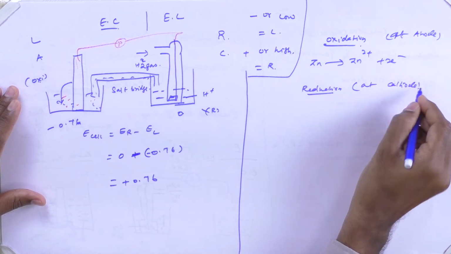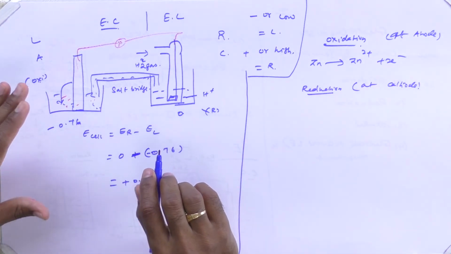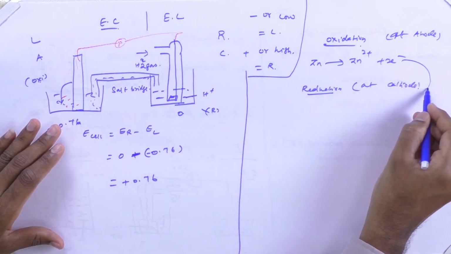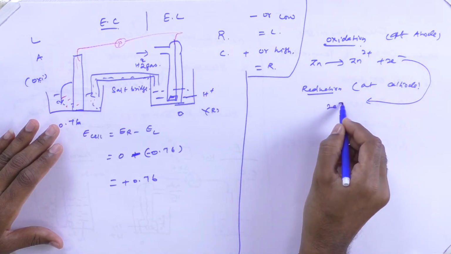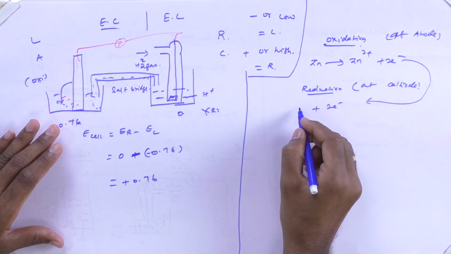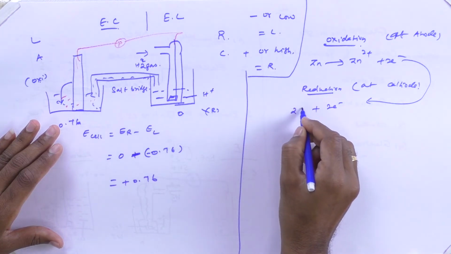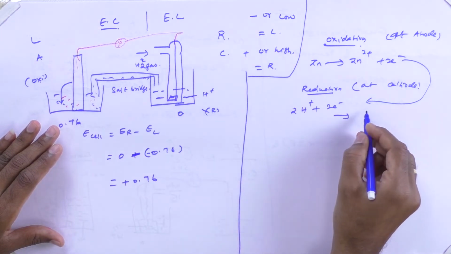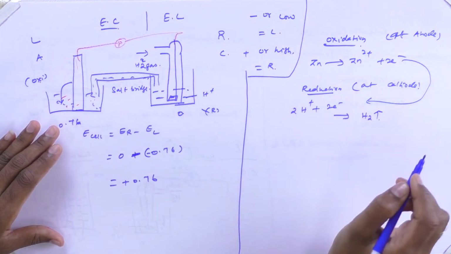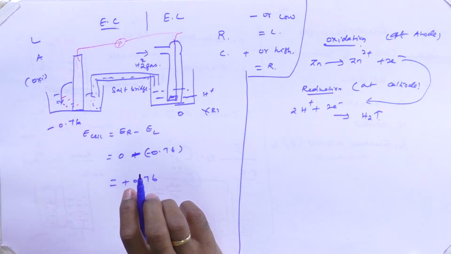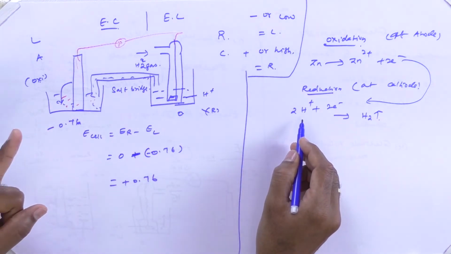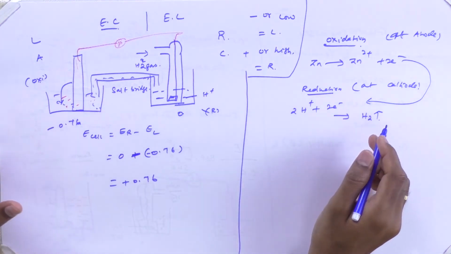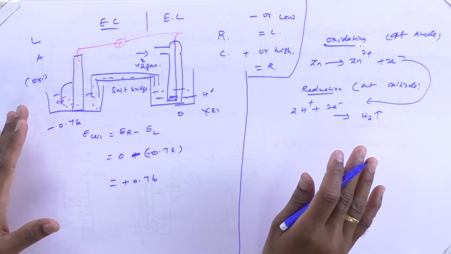The zinc from the anode compartment tries to give 2 electrons, and these 2 electrons get consumed by the 2 H plus available in the solution compartment. It gets reduced and forms H2 gas. So, when you supply 2 electrons, the 2 H plus get reduced and form 1 mole of H2 gas. As the reactions progress, a considerable amount of H2 gas is eliminated from the right hand side electrode, that is the cathode compartment.